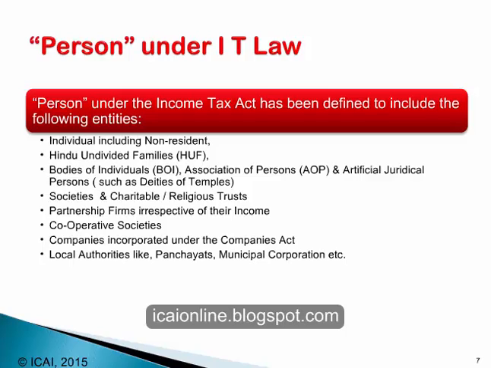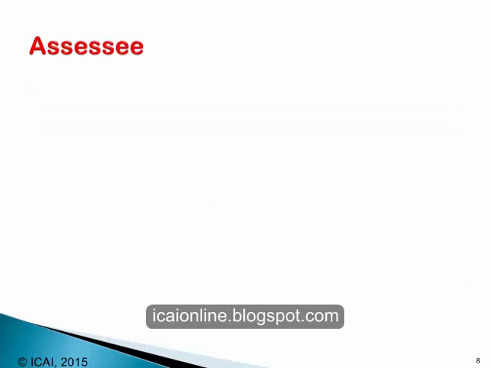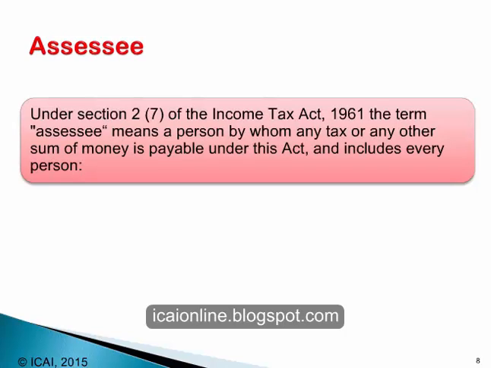The importance of understanding the definition of person is fairly high because income tax is levied on a person. Therefore, if an entity falls within the definition of a person, it is liable to pay tax. If it does not fall within the definition of a person, then it is outside the purview of income tax. Therefore, the income tax law has defined the term person. The term person has been defined in the Income Tax Act to identify the entities who are liable to pay income tax under the Act. Similarly, the word assessee has been defined under Section 2, Subsection 7 of the Income Tax Act 1961.